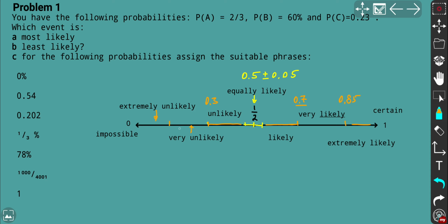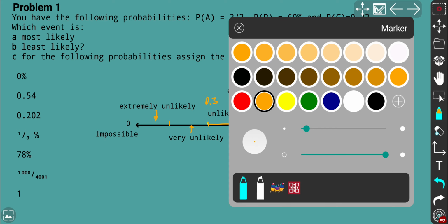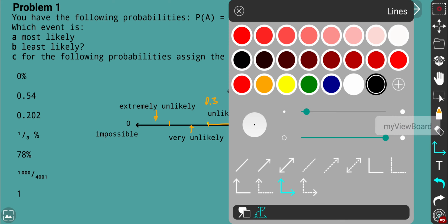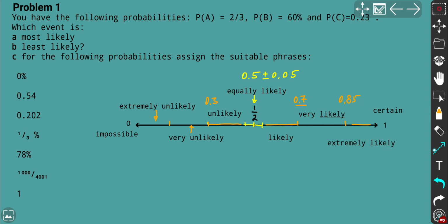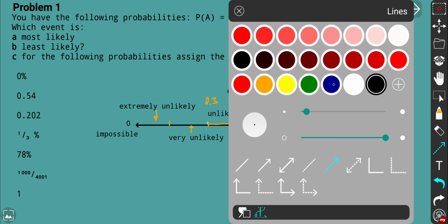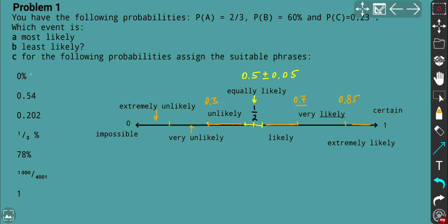According to this probability line, we can pick out the suitable phrases for 0. So what can you say about 0? 0 is definitely impossible. So here I'm going to use arrows. So 0, it's definitely impossible.